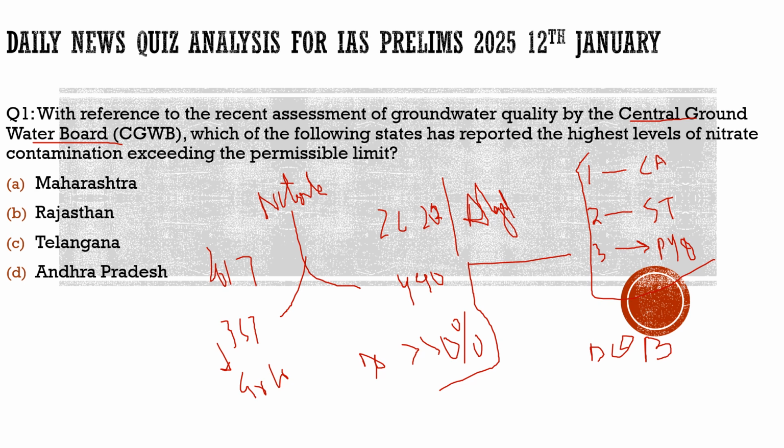Because of this excessive nitrate in the groundwater, and in our villages people usually drink from the groundwater. We extract groundwater, and it is believed that 25% of the global groundwater is extracted from India alone. So we depend hugely on groundwater. Once this water is taken into the human body, it leads to a disease also called blue baby syndrome, about which we discussed in our earlier class also.